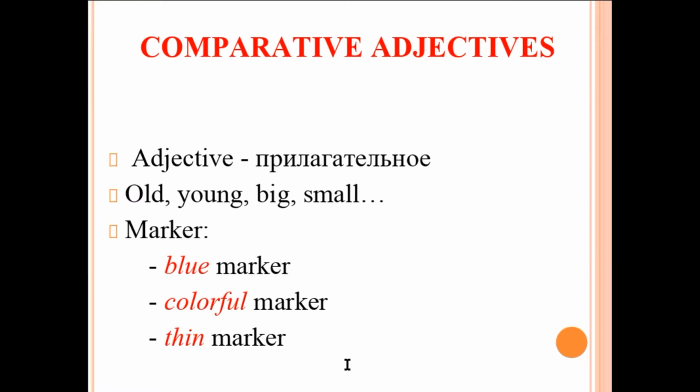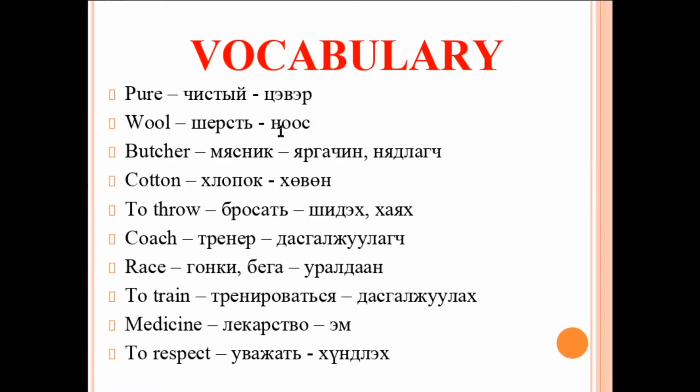Today's lesson is comparative adjectives. But first, I want to repeat previous lesson's vocabulary. Pure. Wool. Butcher. Cotton.